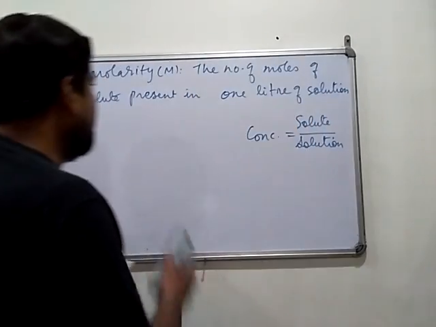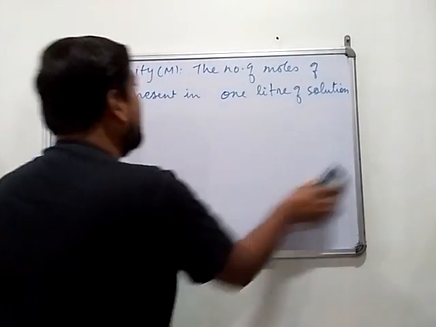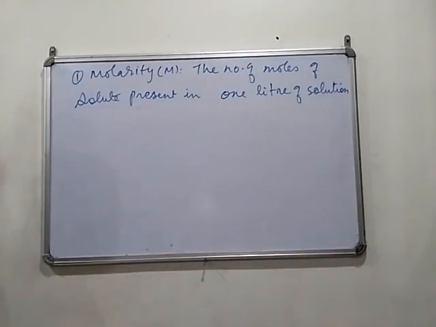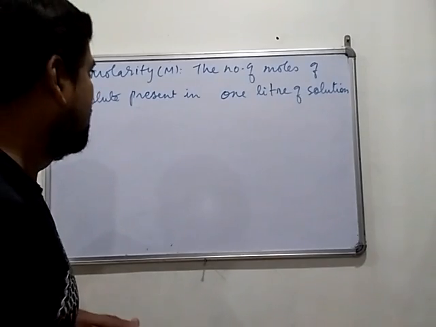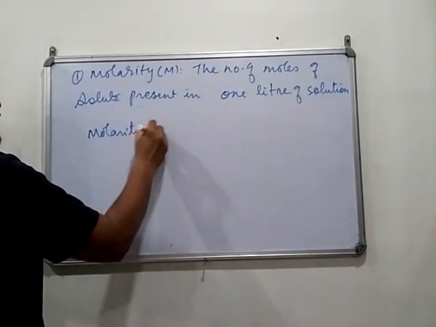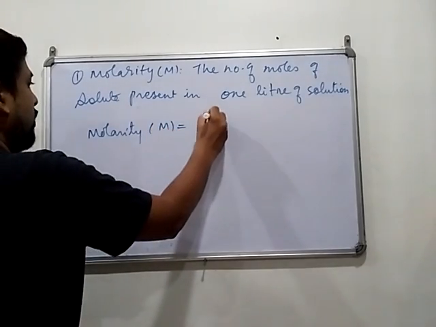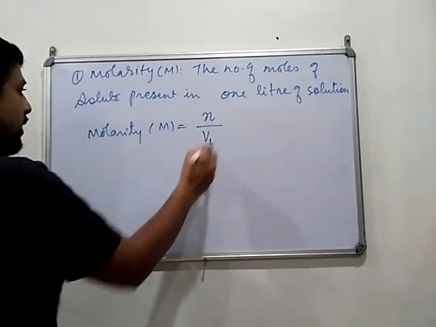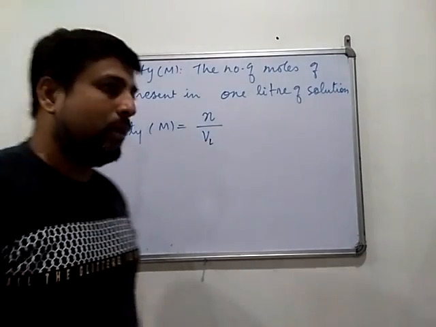Now let's start with molarity. Molarity, denoted by capital M, is the number of moles of solute present in 1 liter of solution. This is the definition. The basic formula is the number of moles of solute divided by the volume of solution in liters.